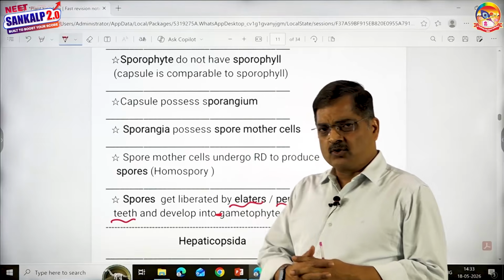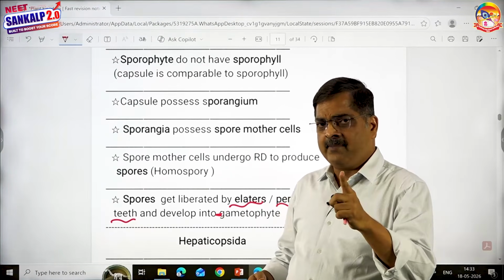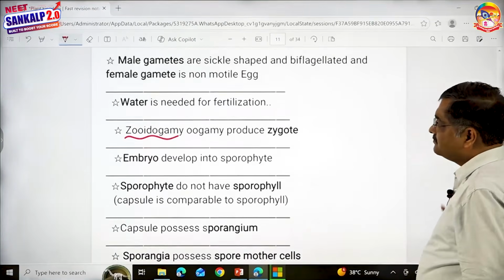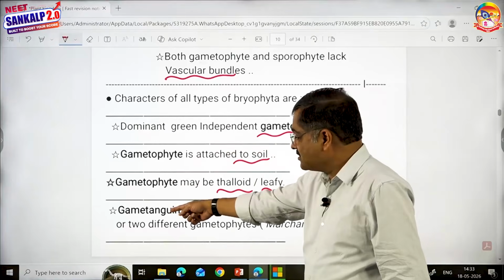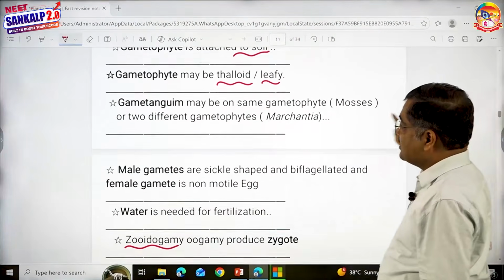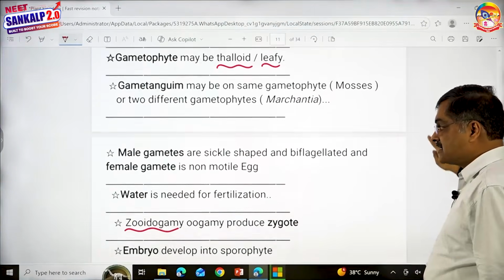Look here, children. If you observe very closely, I have kept all the statements in the same table which I said 5 minutes back. Go back and see. Gametophyte, yes. After gametophyte, gametangium, yes. After gametangium, gametes, yes.